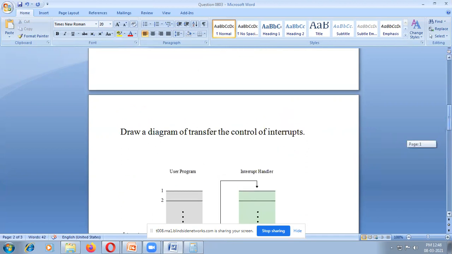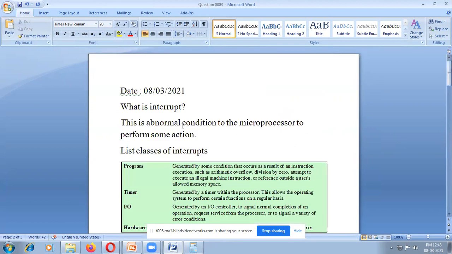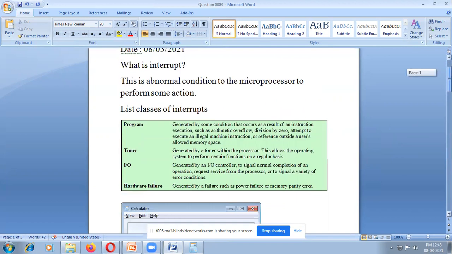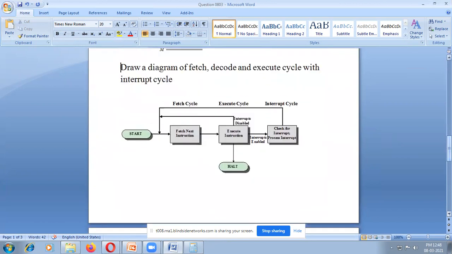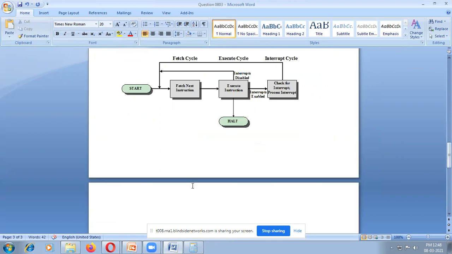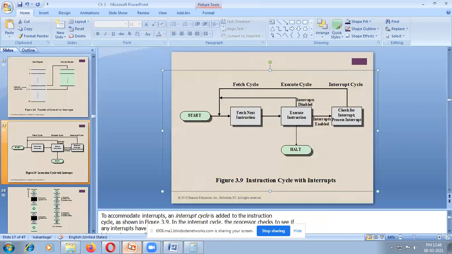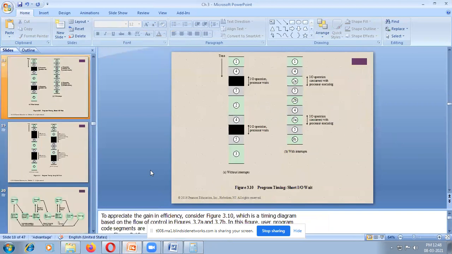That is why we initially said this is an abnormal condition for the microprocessor to perform some action. What action? Maybe printing, or reading the hard disk, or divide by 0, or arithmetic overflow.